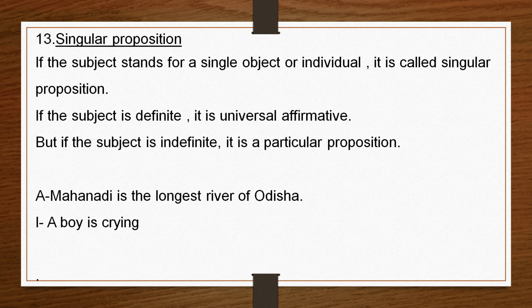The proposition which stands for a single object or single individual is called singular proposition. In a singular proposition, if the subject is definite, it is universal affirmative; if the subject is indefinite, it is particular proposition. Mahanadi is the longest river of Odisha. Saying Mahanadi, you can tell which river I mean. So this is your universal affirmative, A proposition. But when I say a boy is crying, a dog is running, a boy, a dog, these are indefinite terms. You cannot know which boy I mean, which dog I mean, then indefinite. So these are your